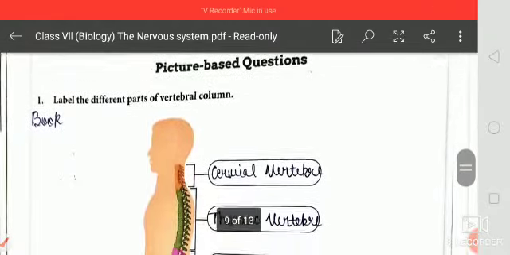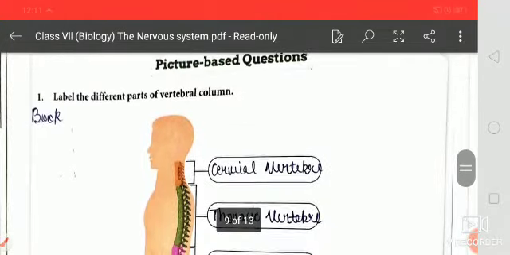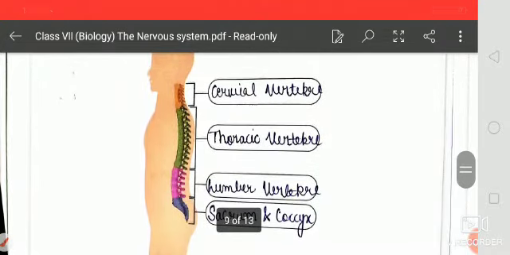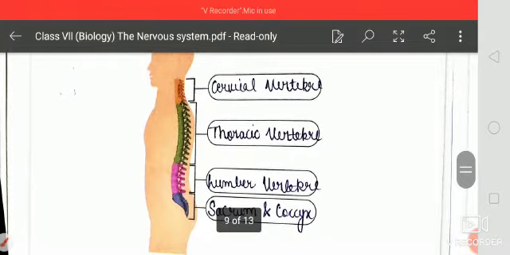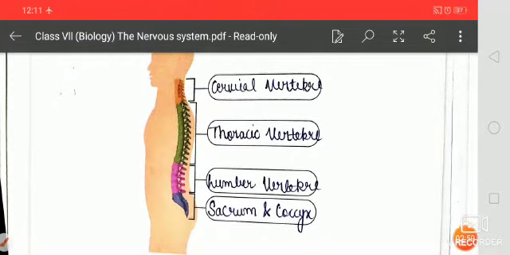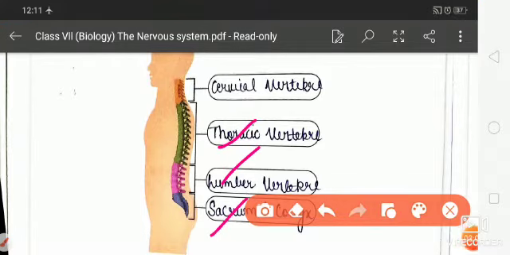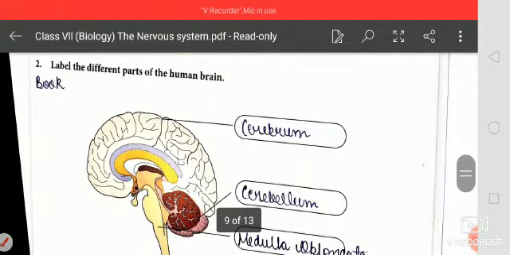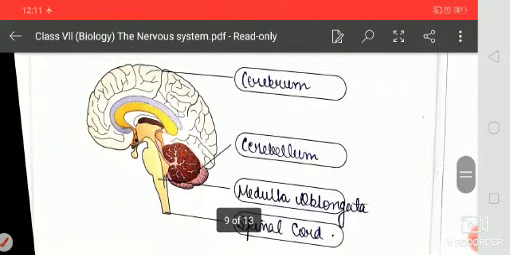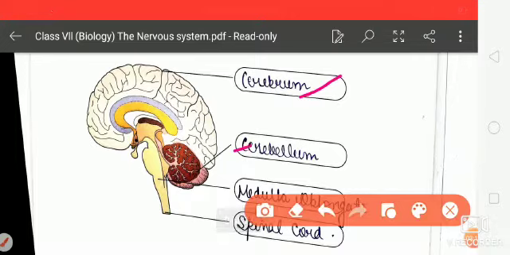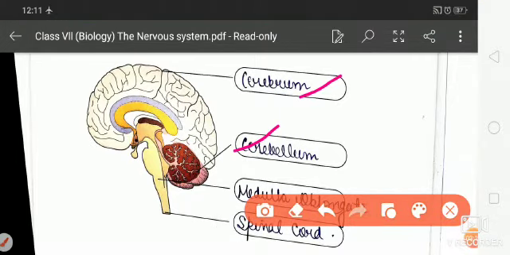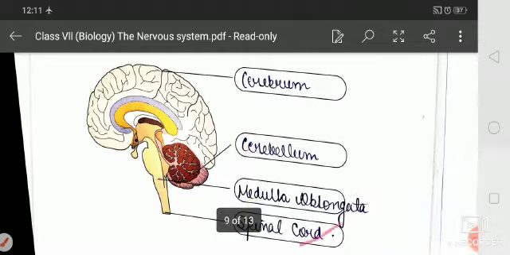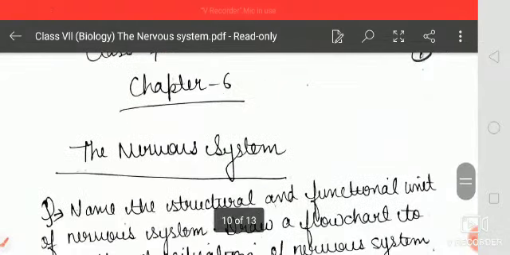Okay. Now here label the different parts in the given diagram. First is cervical vertebrae, then thoracic, then lumbar, and then sacrum. These are found in the vertebral column. Next is label the parts of the brain. This one is the cerebrum, then cerebellum, and here you are seeing the medulla oblongata, which is joined with the spinal cord.